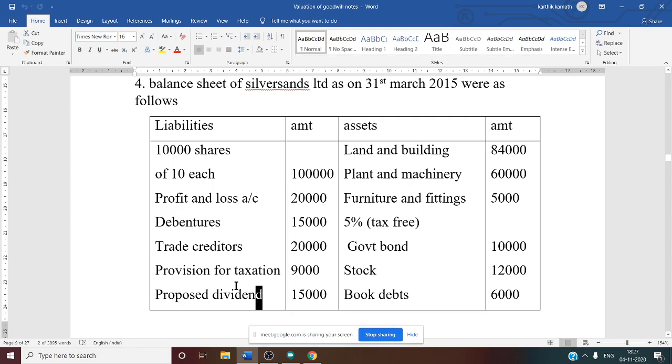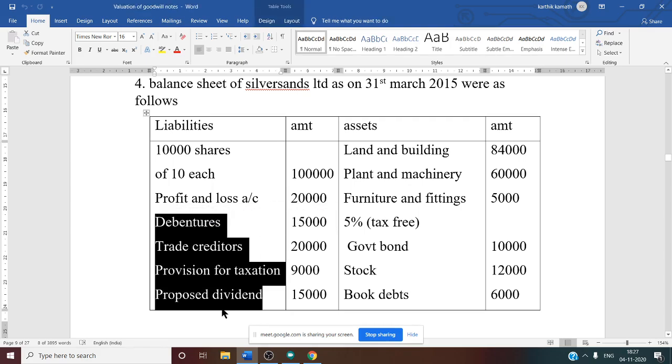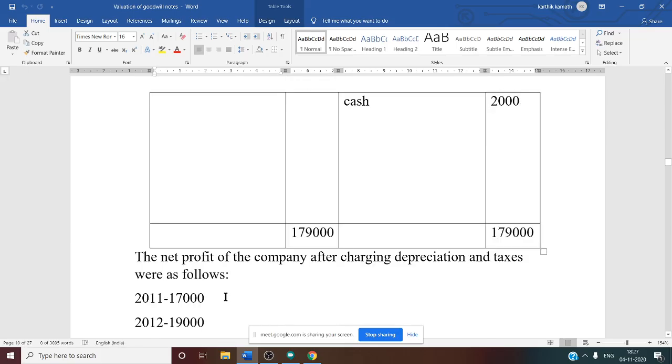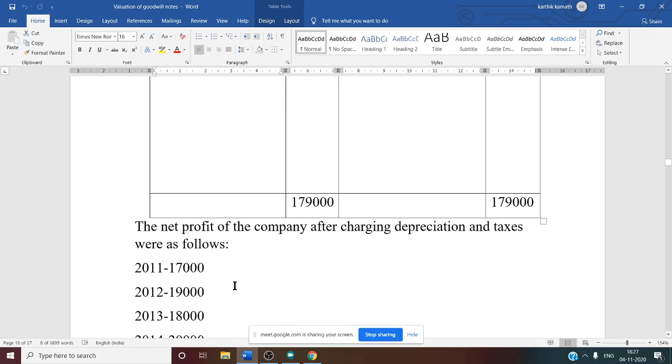So all last four items you need to write under capital employed in the column total liabilities. Yes. So after this, there is adjustment. Net profit of the company after charging depreciation and taxes were as follows.